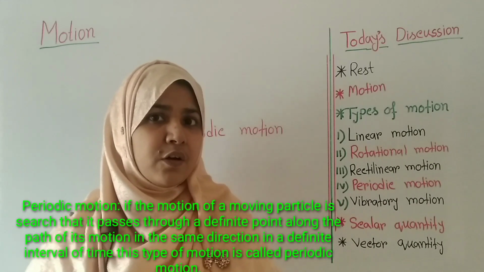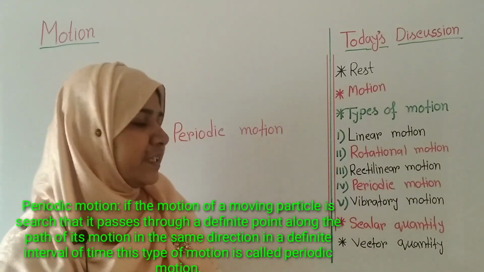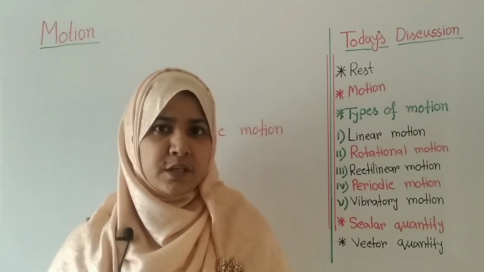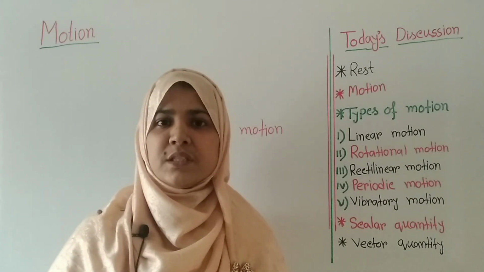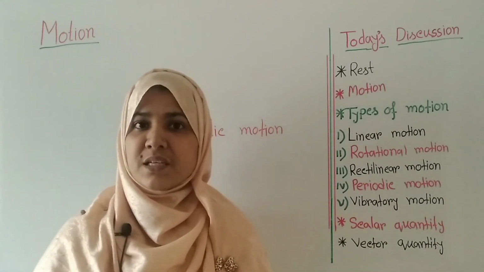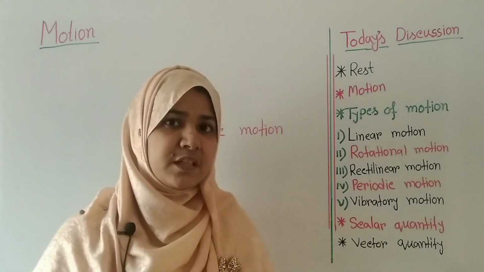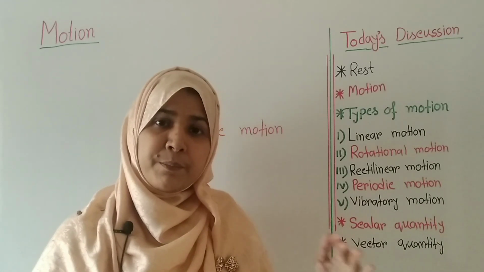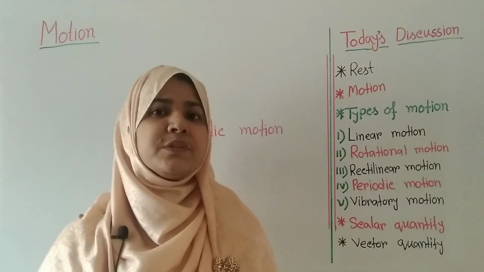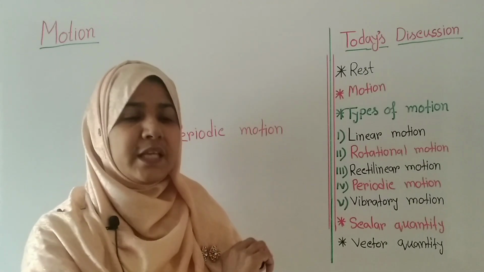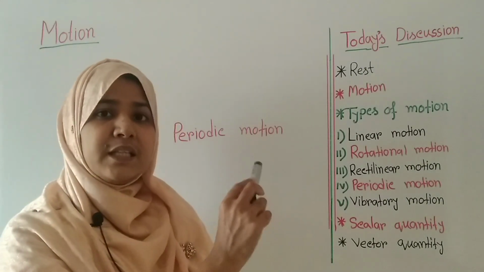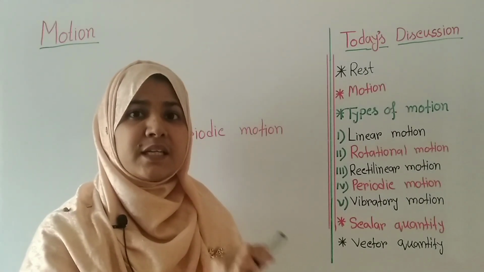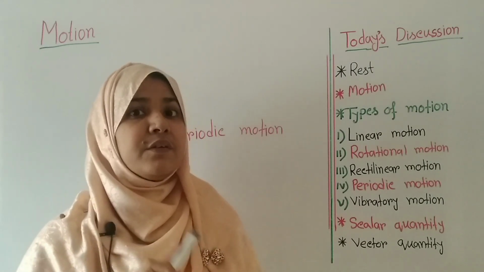You can be confused between rectilinear motion and periodic motion. Actually, in rectilinear motion, the object travels the same distance in the same direction and in the same time. But in periodic motion, the object travels the same path in the same direction and in the same interval of time.